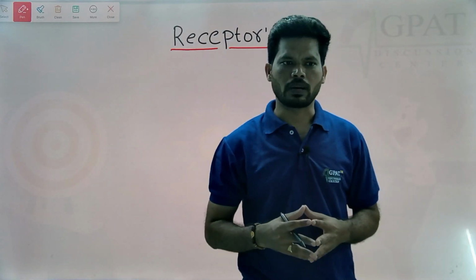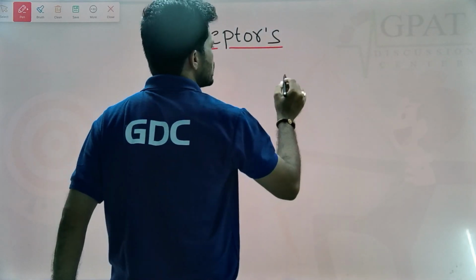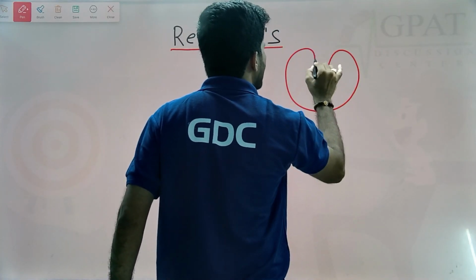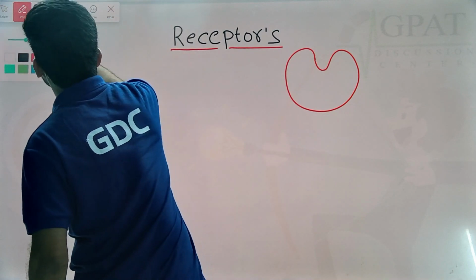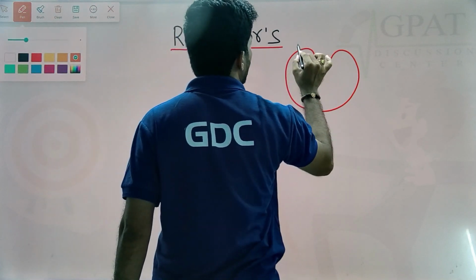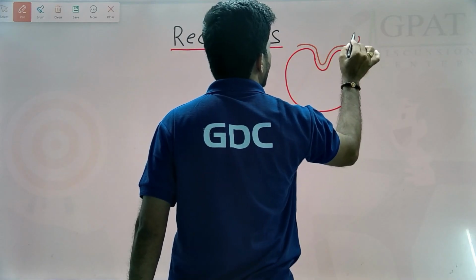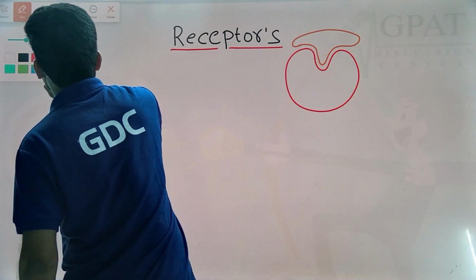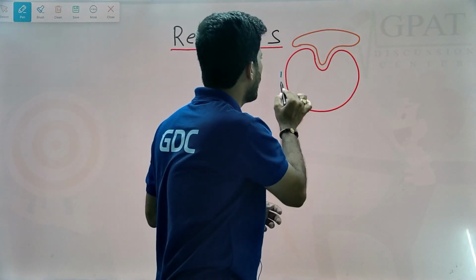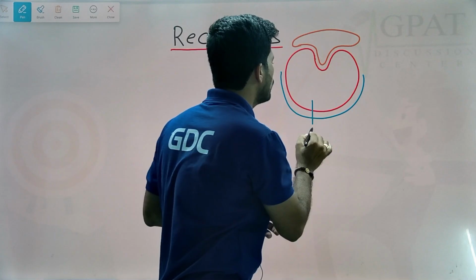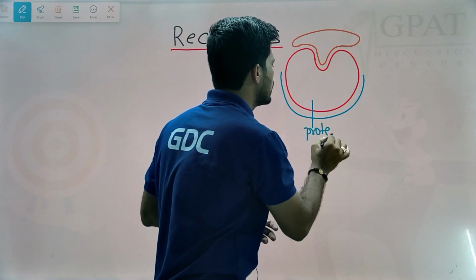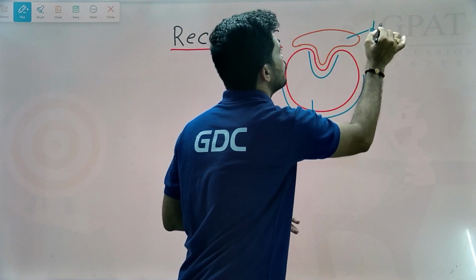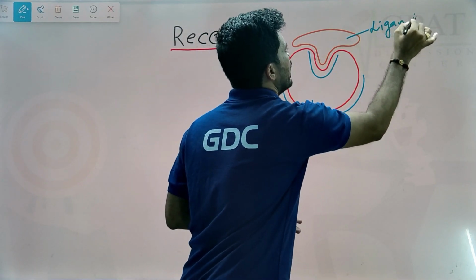So, what is a receptor? Simply, a receptor is nothing but a large molecule, protein in nature, that provides a binding site for the ligand molecule. So it is a large molecule, that large molecule is a protein in nature, and it provides a binding site for the ligand molecule.